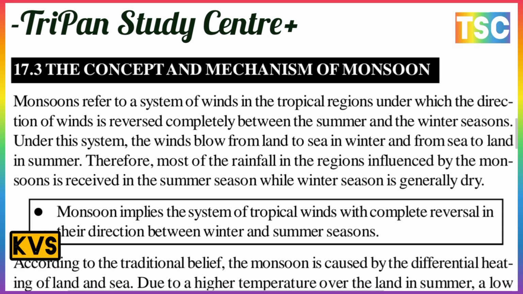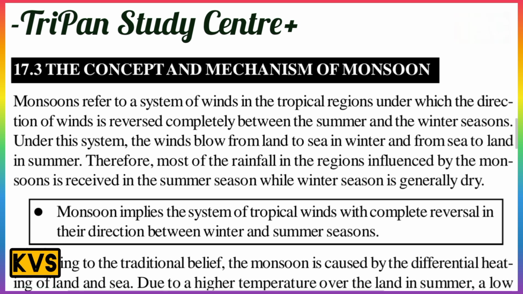Under this system, the winds blow from land to sea in winter and from sea to land in summer. There is an important point to note down in your copies. Winds blow from the land to sea in winter and from sea to land in summer. Therefore, most of the rainfall in the region influenced by the monsoon is received in the summer season, while the winter season is generally dry.